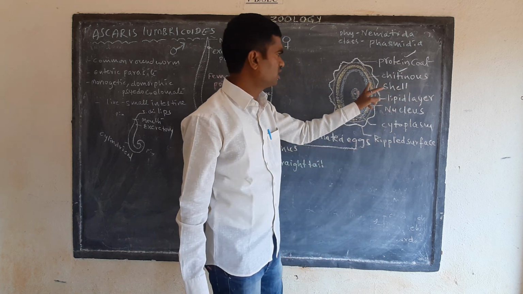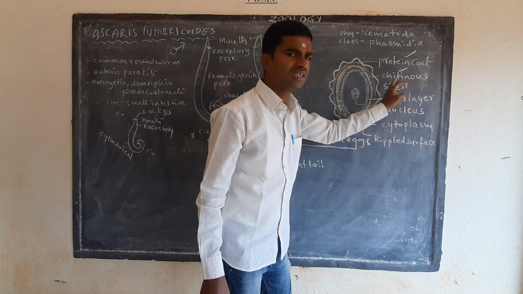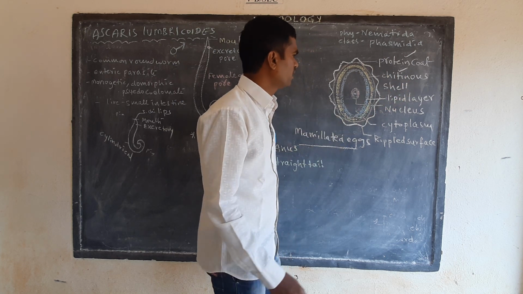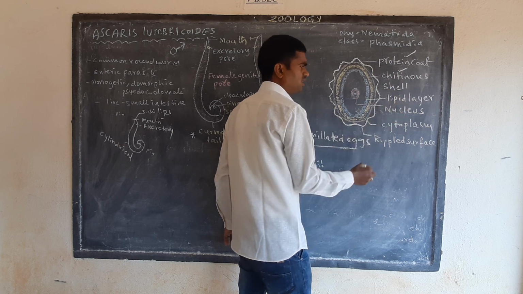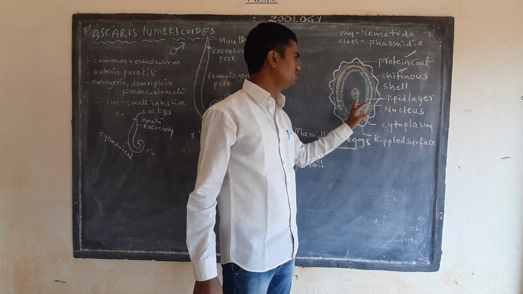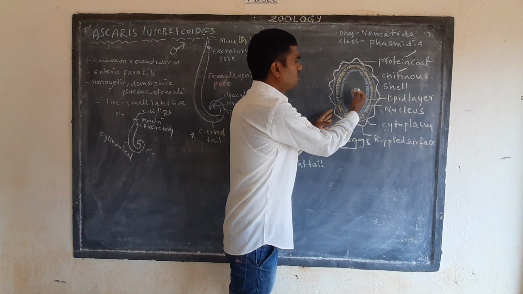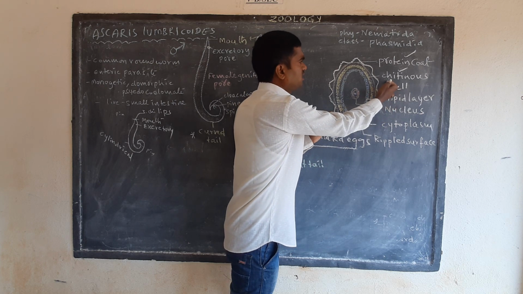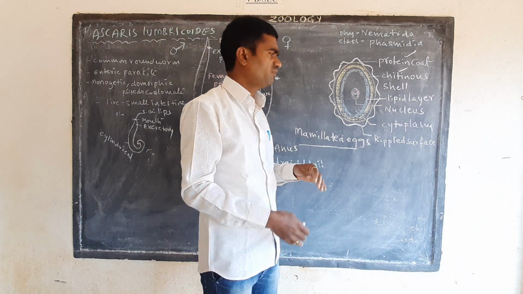This is the chitinous shell. This is the protein coat. The chitinous shell is forming. Okay, and on the inner side of the chitinous shell, here it is called a lipid layer, and in the central region it contains a nucleus. So the nucleus, lipid layer, chitinous shell, protein coat, and ripple-like surface are forming.